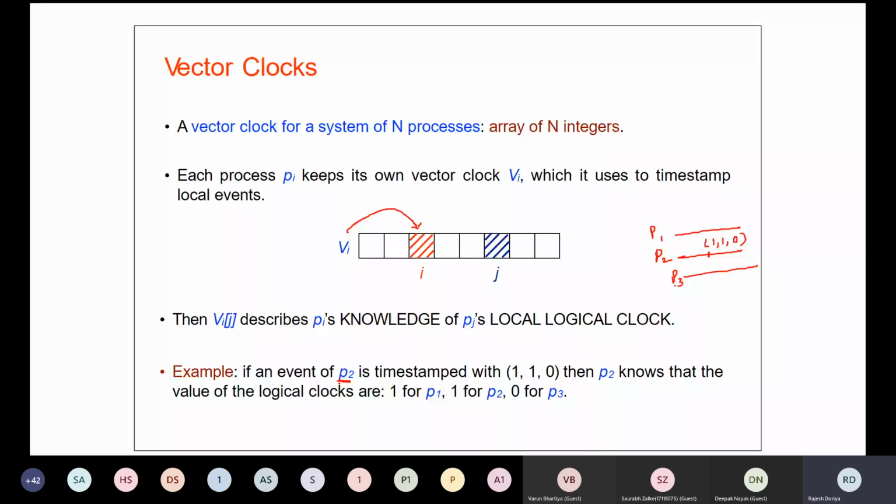All the processes will be initialized initially to 0, 0, 0. Since there are three processes, there will be three values. Again 0, 0, 0, and again 0, 0, 0. So this one is the value of the logical clock of P1, this one is for P2, and this one is for P3.